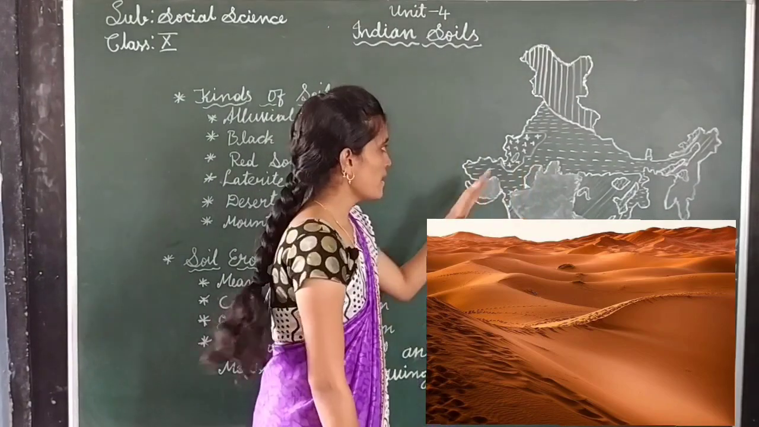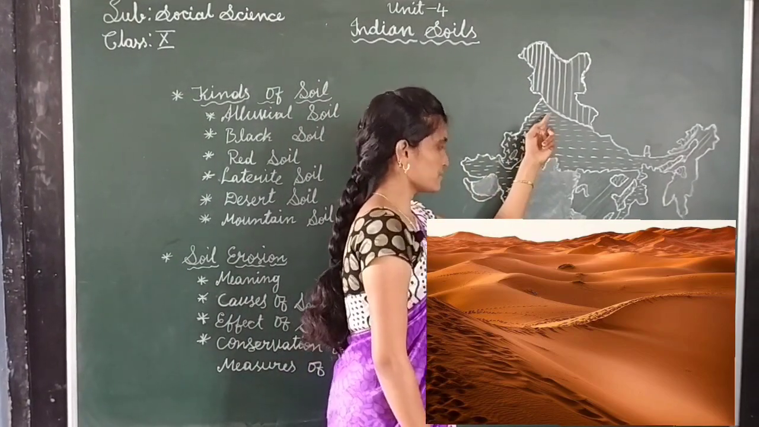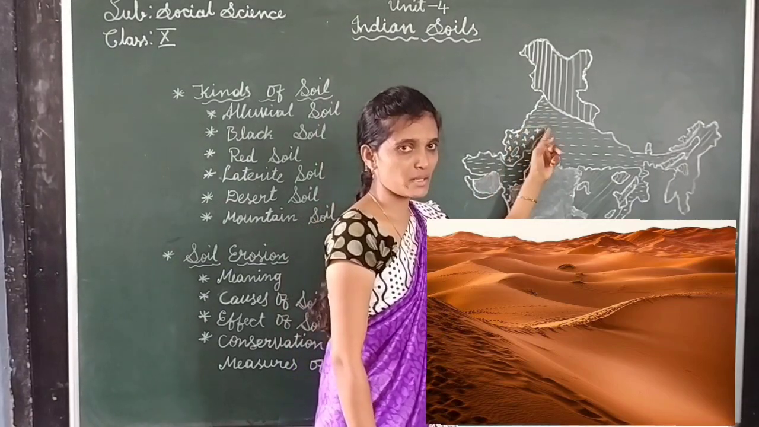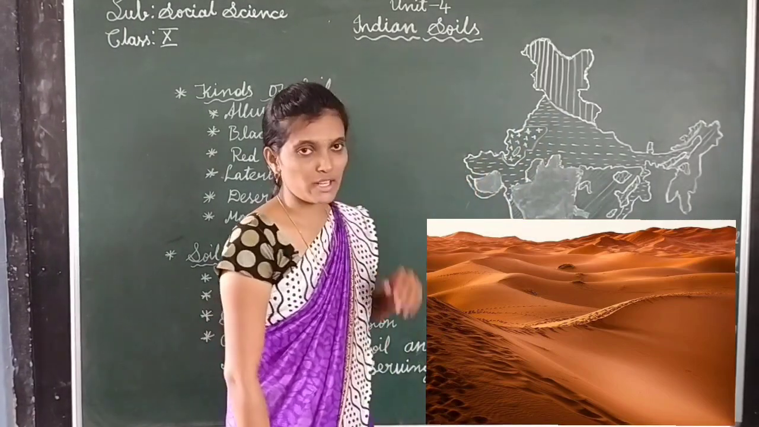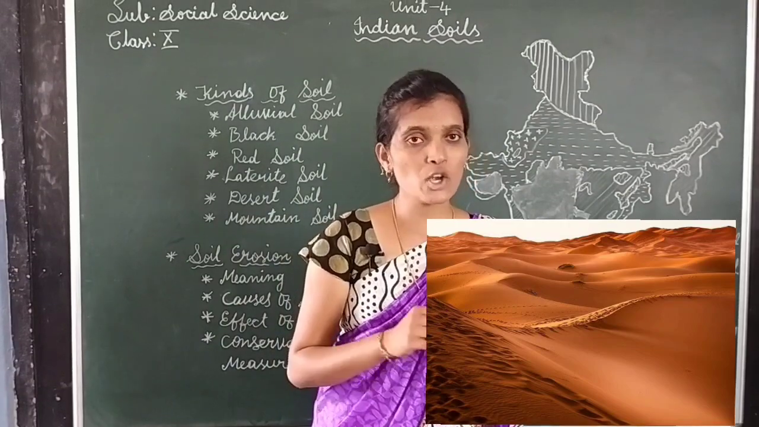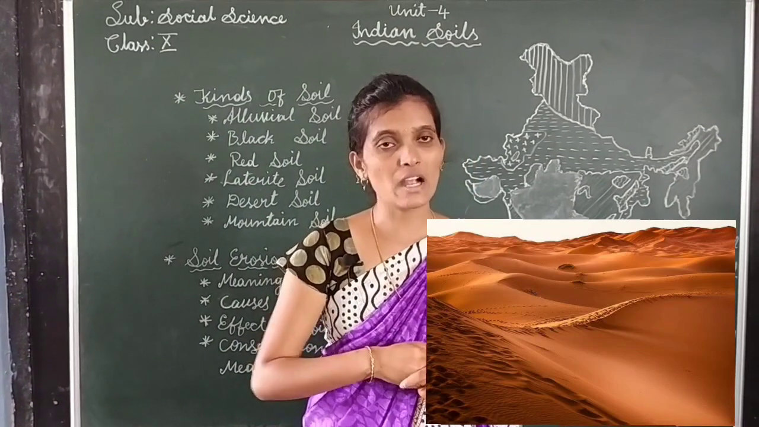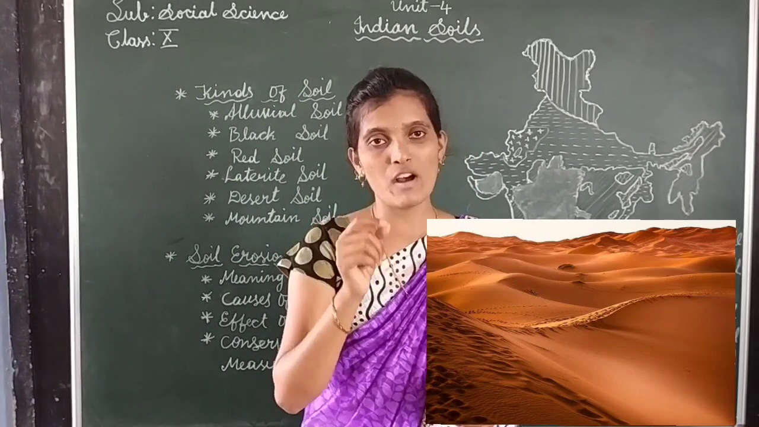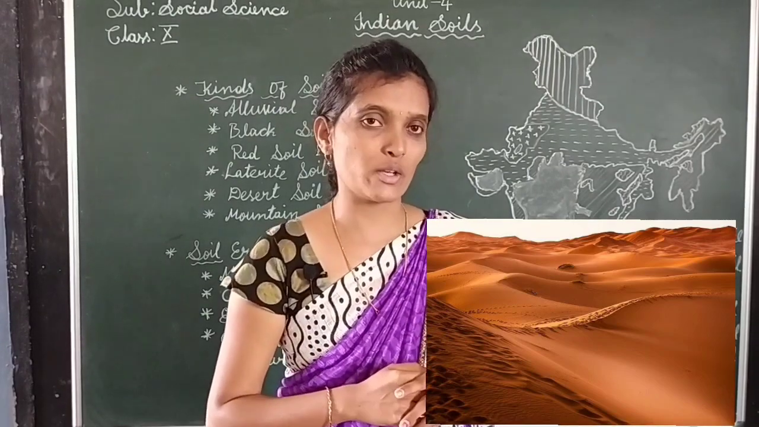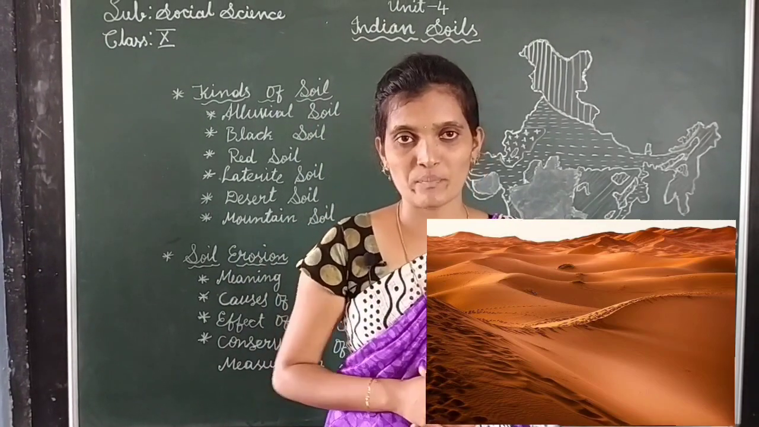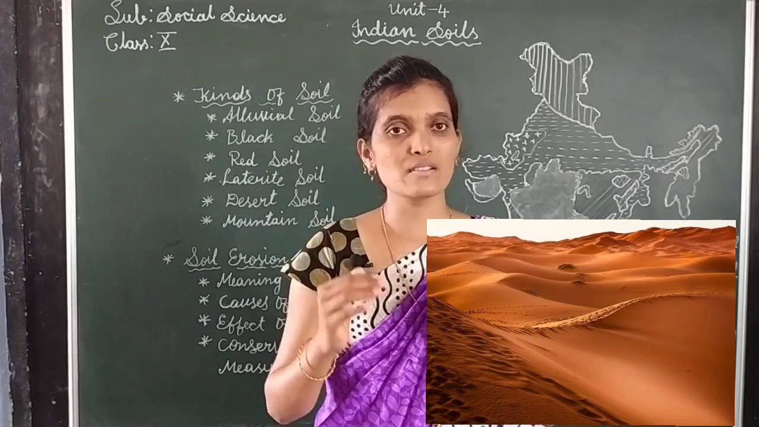The states are Rajasthan, some part of Haryana, some part of Punjab and some part of Gujarat. Here desert soil is a vast area. It covers an area of about 1.42 lakh square kilometers in India. So this is about desert soil.